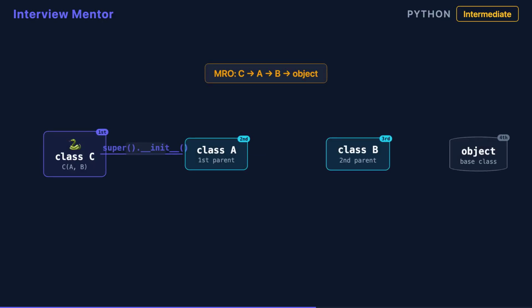Super also handles multiple inheritance through Python's method resolution order, or MRO. When a class inherits from multiple parents, MRO determines the exact order each parent's init runs. Without super, you would have to manually call each parent in the correct sequence, and across a deep hierarchy that is nearly impossible to get right.